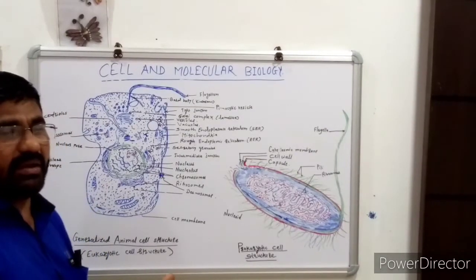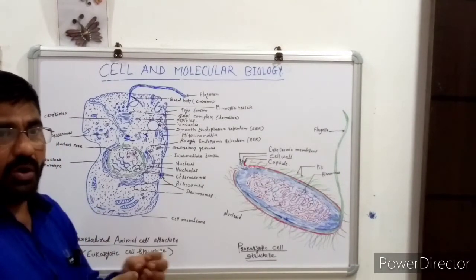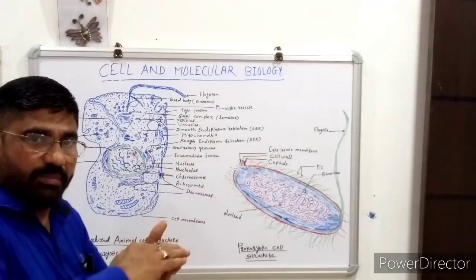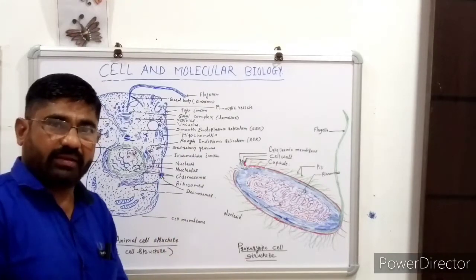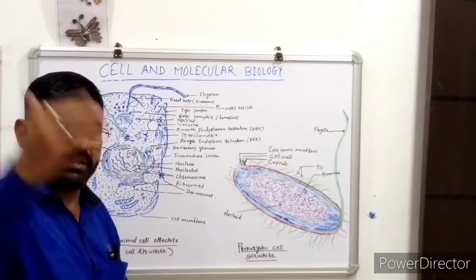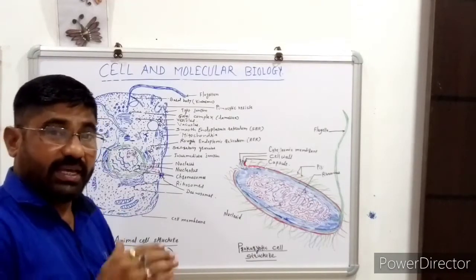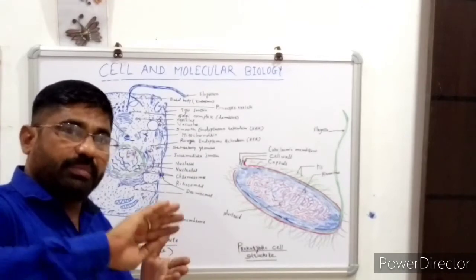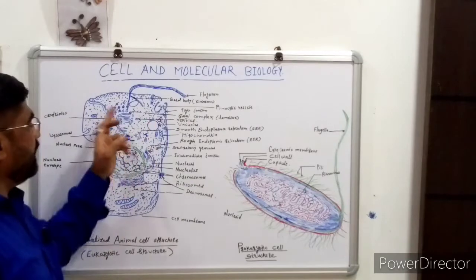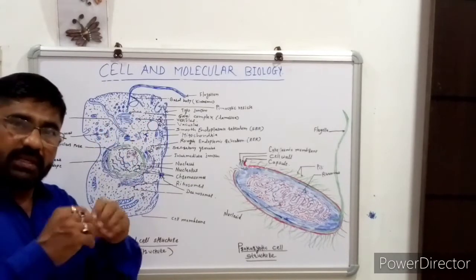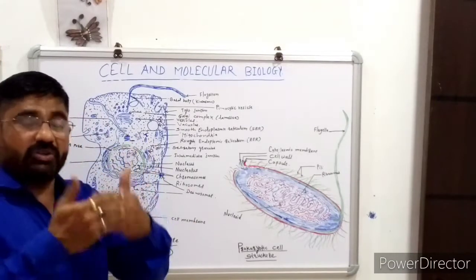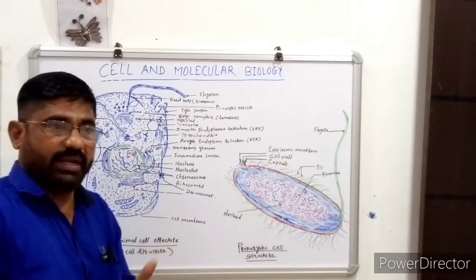At the time of any mechanical hurt, if the cell is ruptured, or at the time of cell aging, that is, when the age of the cell is complete. As we all know, our age increases and our hair turns whitish after some age. That is called the aging of the cells, and so we become older. If the cell completes its life, or there are ruptured cells from a mechanical hurt or injury,